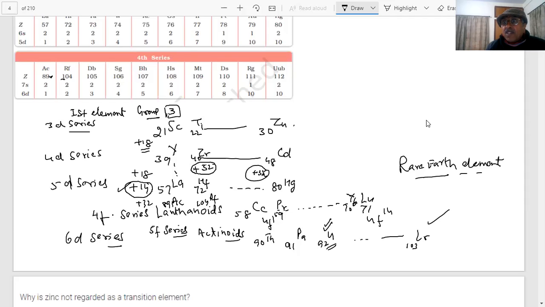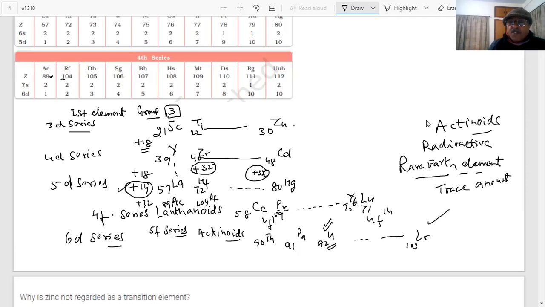My method of teaching is question and answer. Students, what are rare earth elements? They are present only in trace amounts in the earth, because they are radioactive. Which are radioactive? Actinoids. A question has been asked to students. Actinoids.